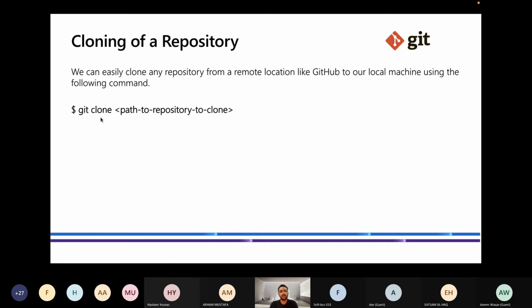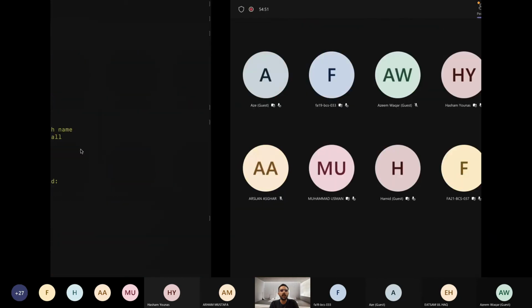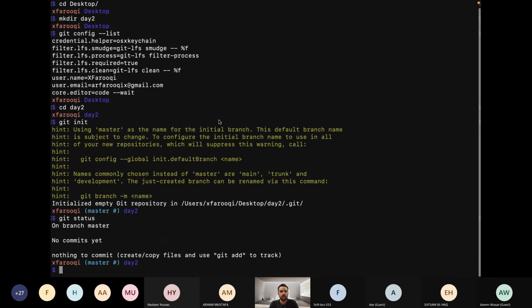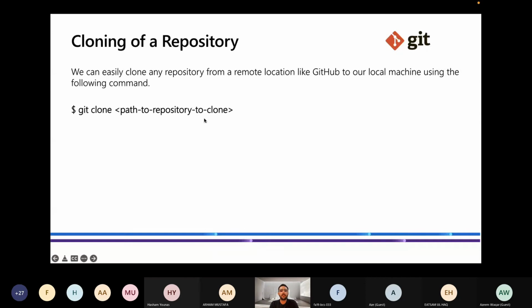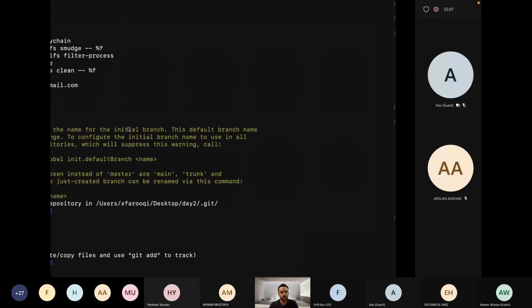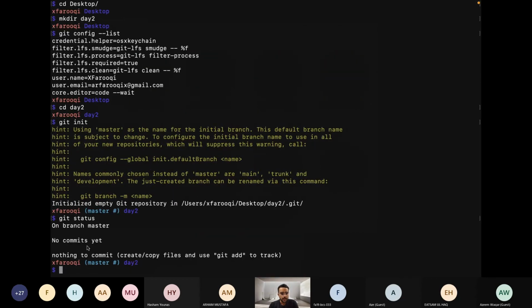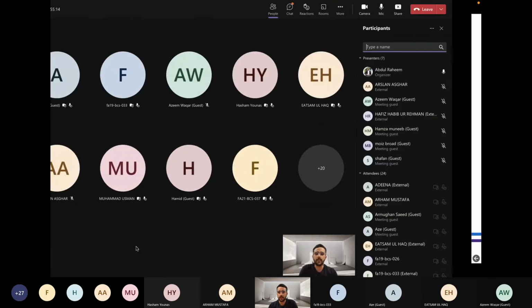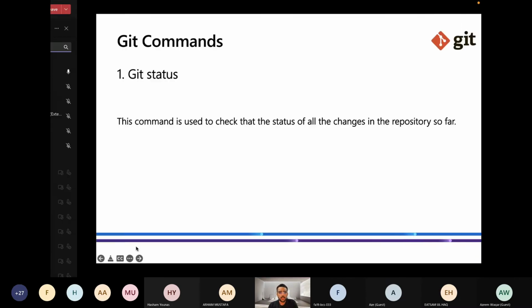I have done this before, git clone, when I cloned my web repository onto my local machine. You can use this command to do that. Next our command is the git status command. I have also shown you this. It tells us that I am on branch master, which is the default branch, and there are no commits, and nothing has been created on it.